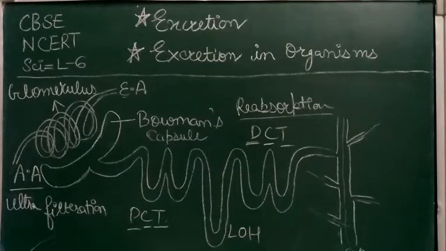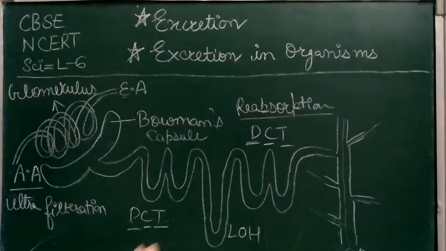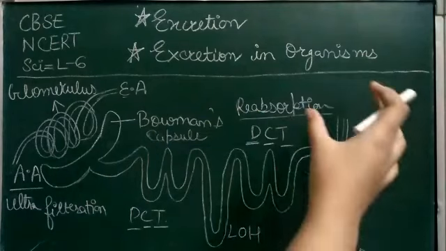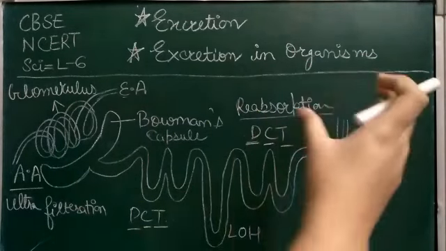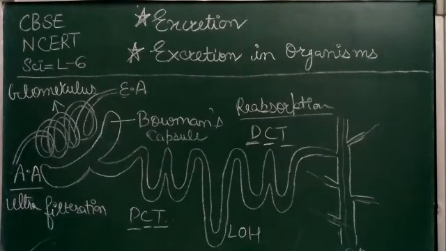First we studied the structure of the nephron, and then how filtration is done first, and then the filtrate passes through this tubular structure, and the substances which are useful for our body, like glucose and water, are reabsorbed in the PCT, loop of Henle and DCT, and then it goes further into the collecting duct where all other nephrons give their urine, and then it passes further to the urethra and goes out.